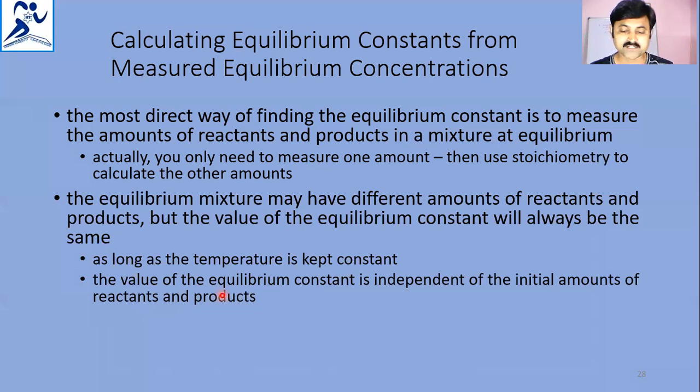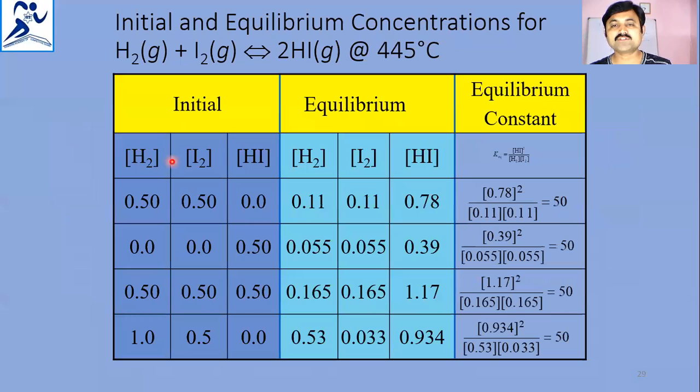Now you'll see initial and equilibrium concentrations of H2, I2, and HI. Here there is important data for hydrogen iodide. Initially, the hydrogen and iodine concentrations are 0.5. Initially the hydrogen iodide concentration is 0, as products are 0 at the initial time.